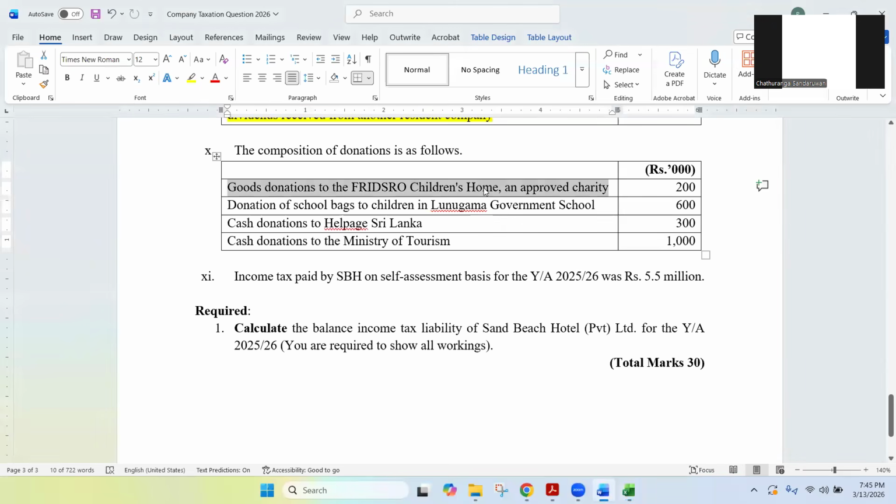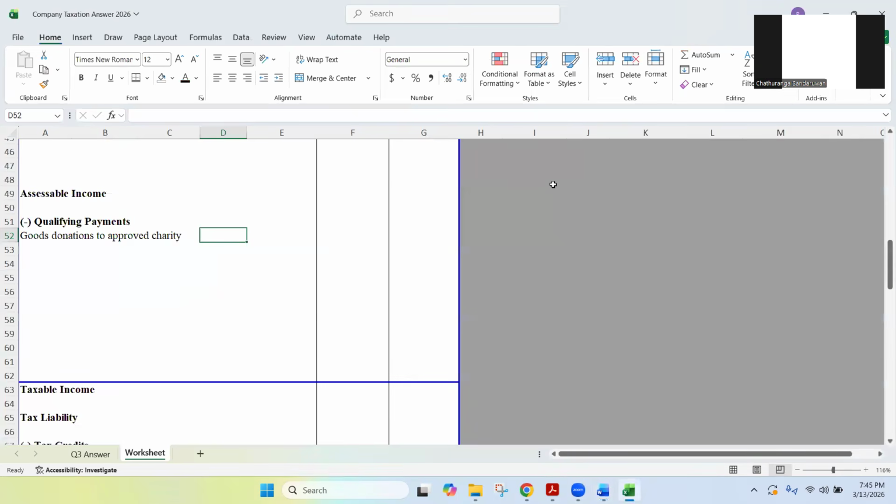I need your answer. Deductible or not? Allowed or not? Remember, goods donations to approved charities are not allowed. So this 200 can we deduct? We can't. Not allowed. So you write it and you write not allowed.